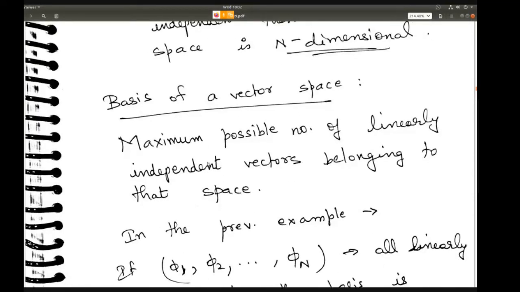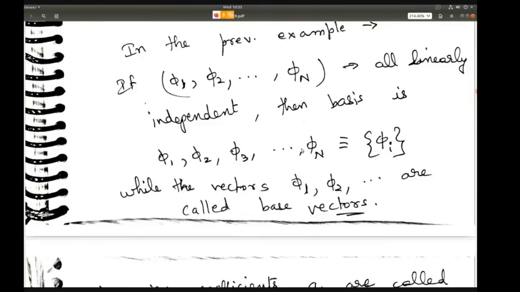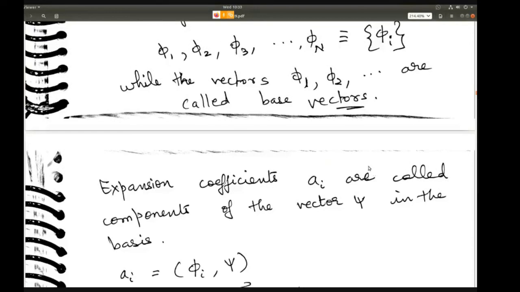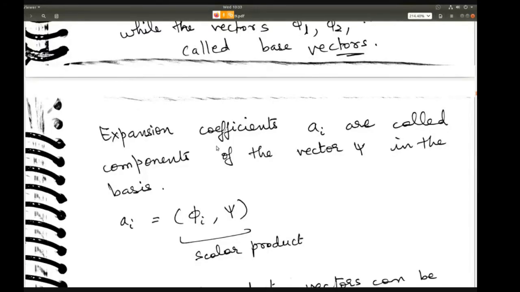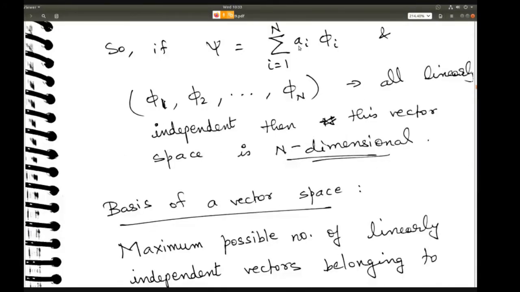And what is the basis of a vector space? The basis is all of these linearly independent vectors together forming a set. This set, phi 1, phi 2, phi 3, up to phi n, is the basis, and the individual vectors are called base vectors. All right, so now expansion coefficients. How will we find all of these ai's?